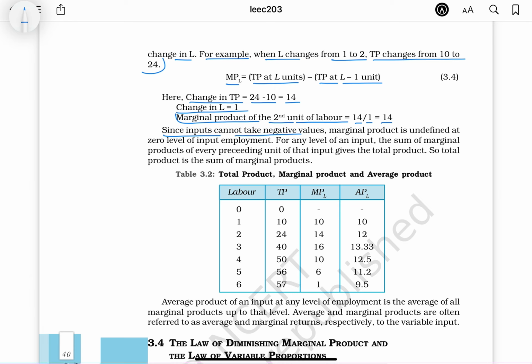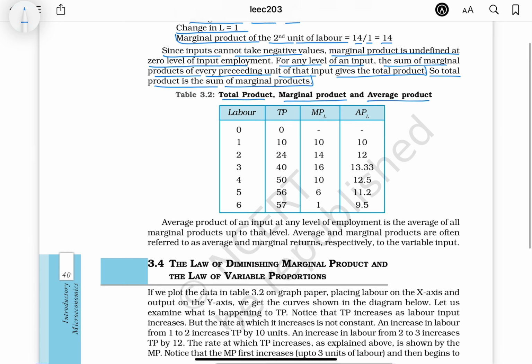Since inputs cannot take negative values, marginal product is undefined at zero level of input employment for any input. The sum of marginal products of every preceding unit of that input gives the total product. So total product is the sum of marginal products. Total product, marginal product and average product.